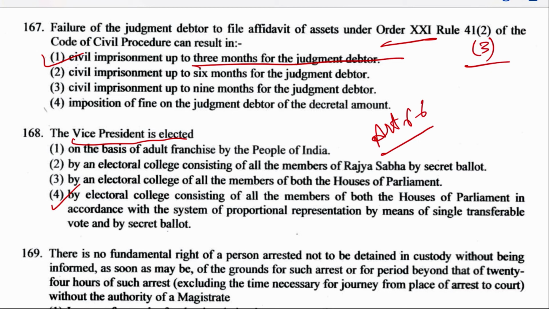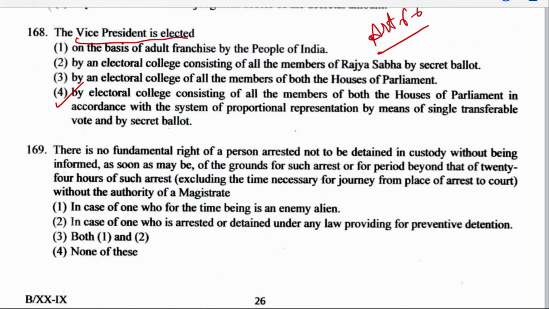Next question number 169. There is no fundamental right of a person arrested not to be detained in custody without being informed as soon as may be of the grounds of such arrest, or for the period beyond that of 24 hours of such arrest, excluding the time necessary for the journey from place of arrest to the court, without the authority of the magistrate.